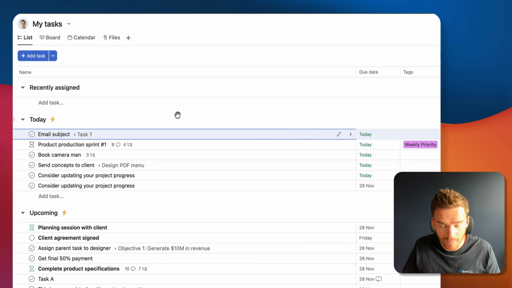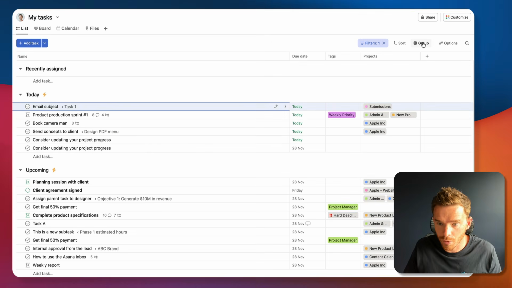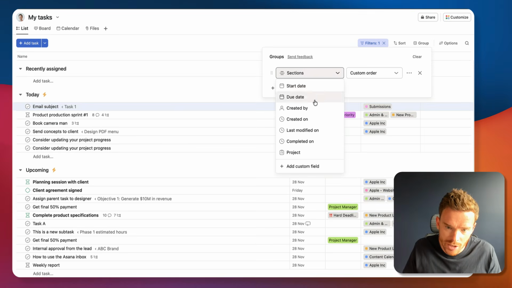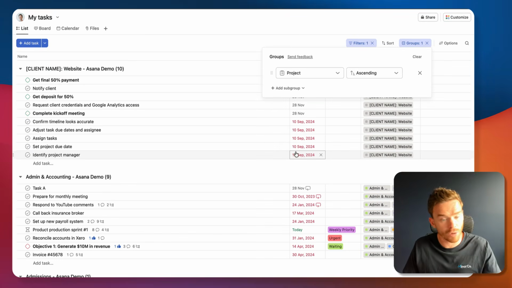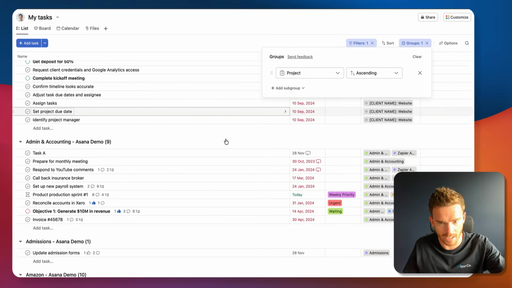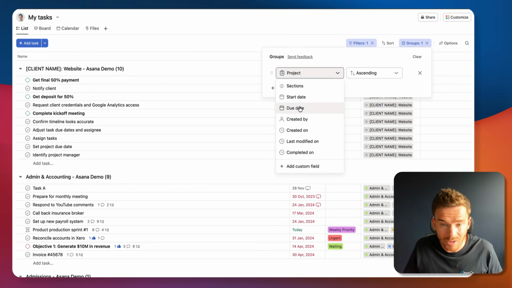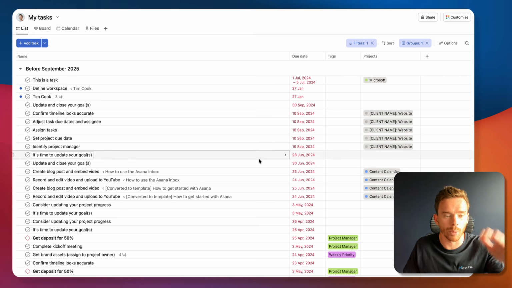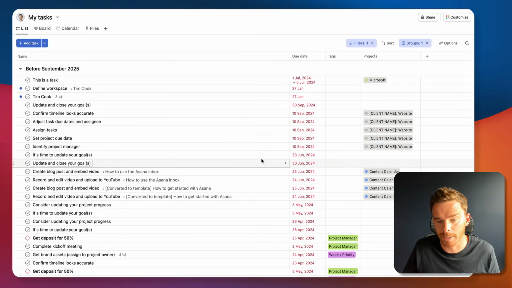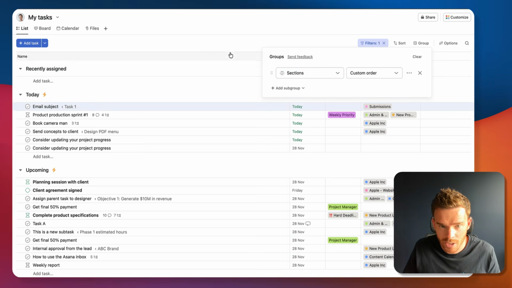We've done team trainings, and we find some people prefer to see their tasks not using sections, but automatically organized by project. If you just want to see the projects and tasks that you're working on, or you may just want to see everything sorted by date, you can put it into date order. I find that view a little bit too busy. I like to use the sections.